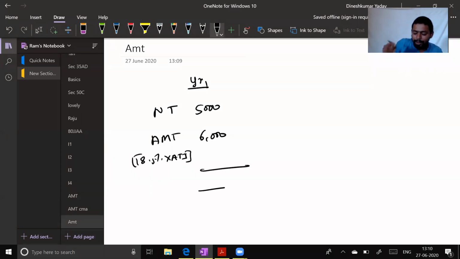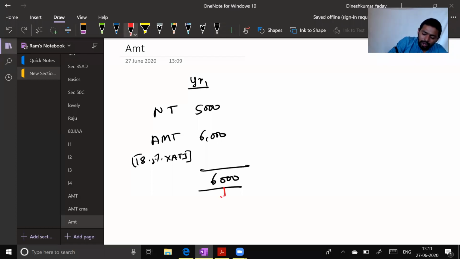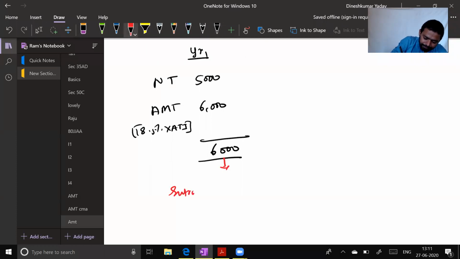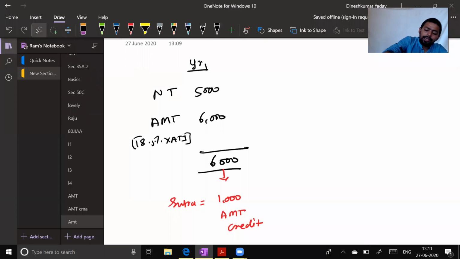So what should I pay? Tell me, please reply. Normal tax or AMT? How much should I pay? My normal tax is 5,000 and AMT is 6,000. What should I pay? 6,000. I should pay 6,000. How much extra have I paid? 1,000. This will be available as AMT credit.